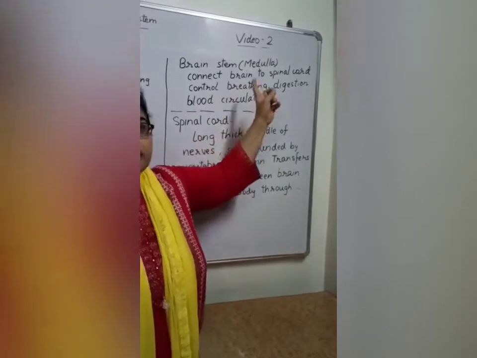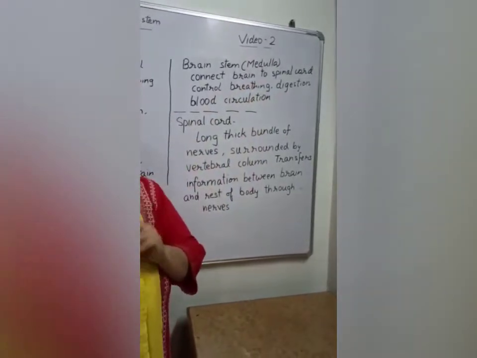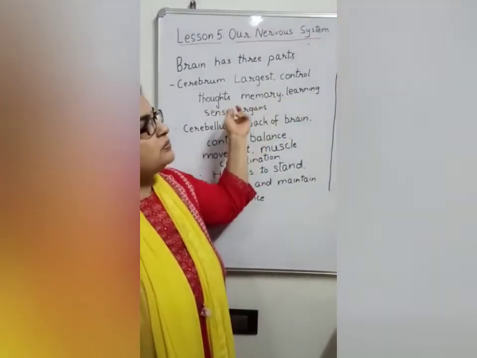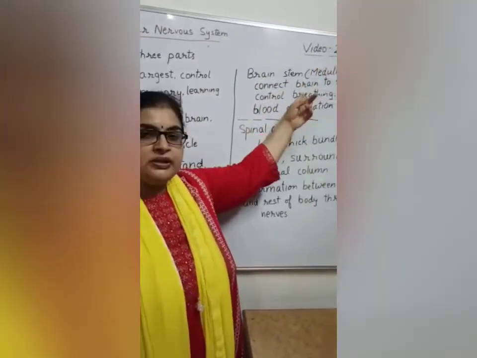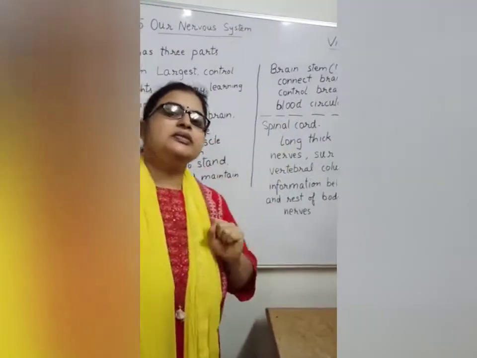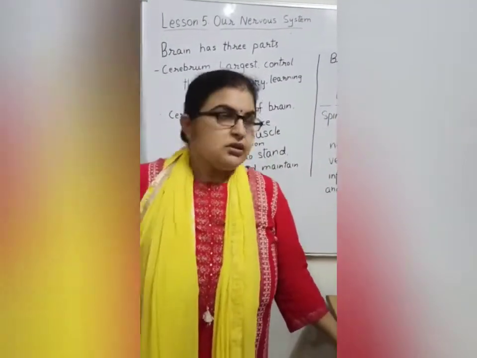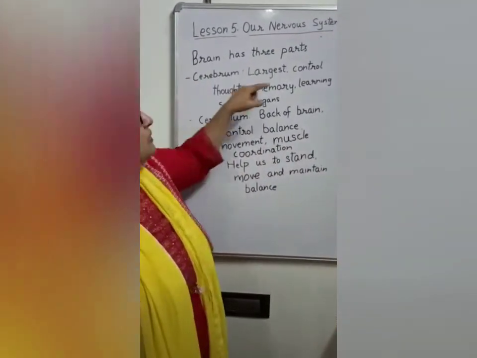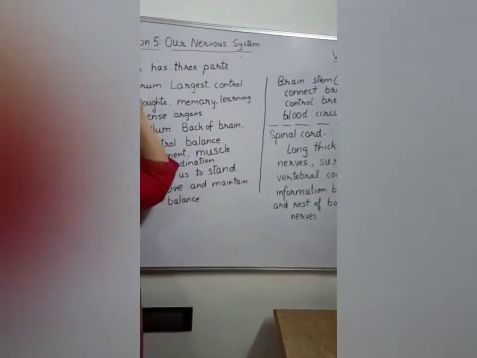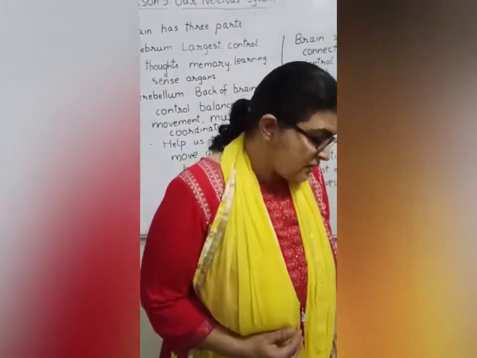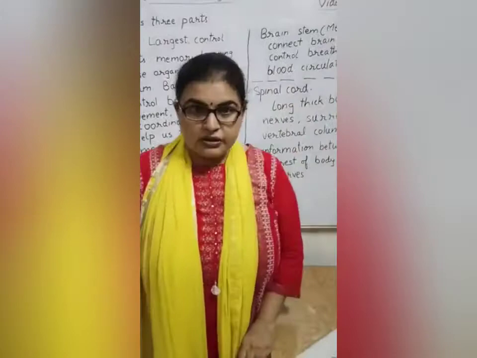All these systems are the ones that are not in your control. Some things you can control sometimes, but all these, that is breathing, you cannot control yourself, digestion you cannot control and the blood circulation you cannot control. So these are the three parts of our brain. So next in our nervous system comes the spinal cord.